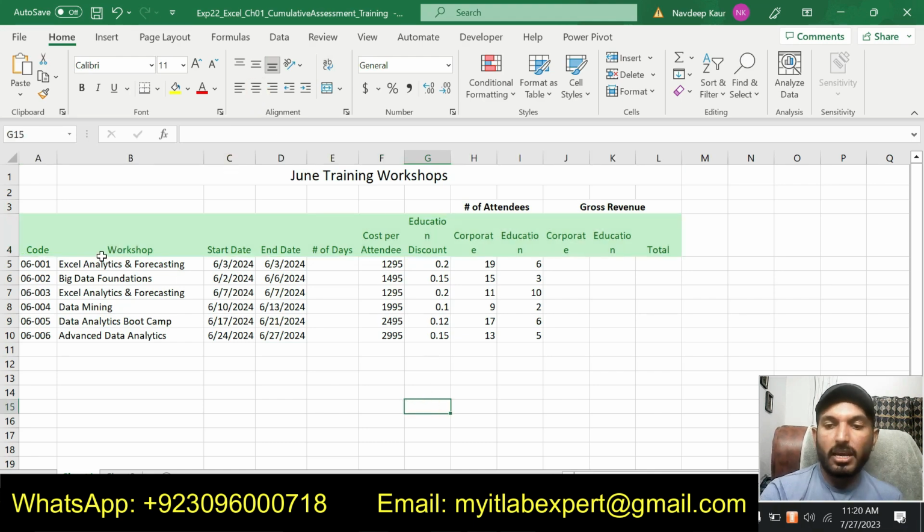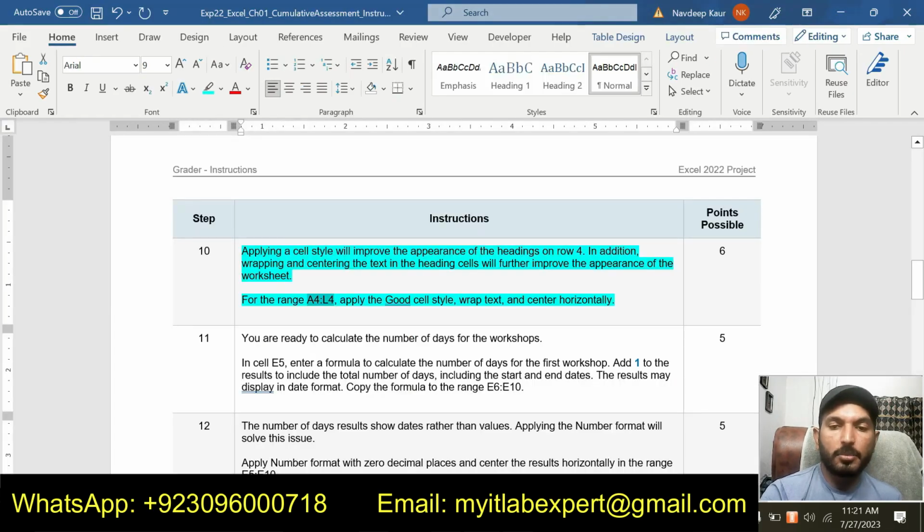So you can see that we have applied the Good cell style to this range. Then we have wrapped the text and then we have centered the text horizontally. So that is all about step number 10.